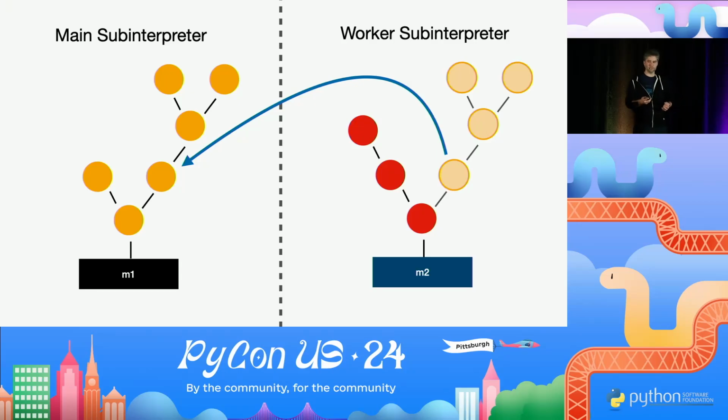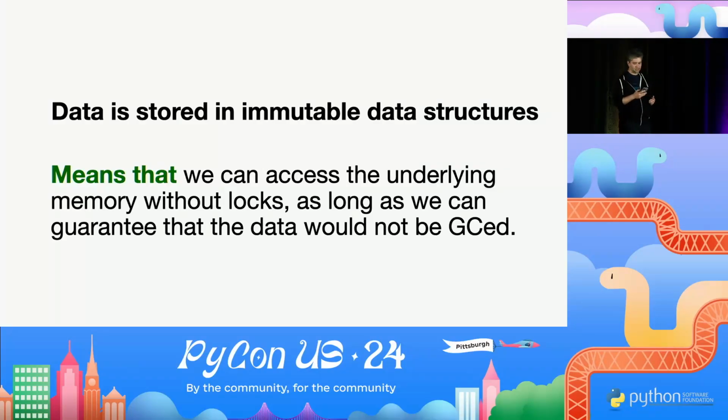And the beauty of it is that when you pass this mutated mapping back to the main subinterpreter, you only need to copy those 3 nodes or 4 nodes or however many you have, but it's surely going to be less than the entire collection that you are mutating and sharing. So that's basically the key idea of all of that. Because we're using immutable things, we can actually access the underlying memory safely without acquiring locks or anything.